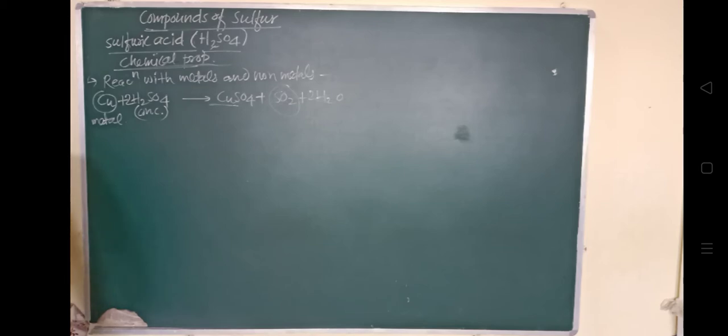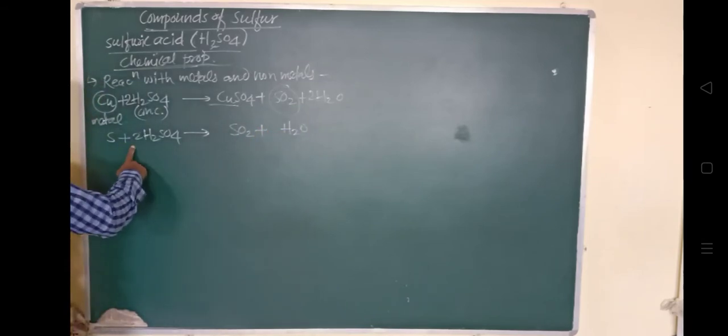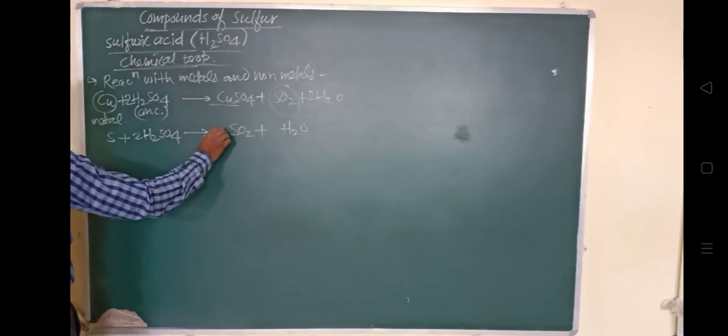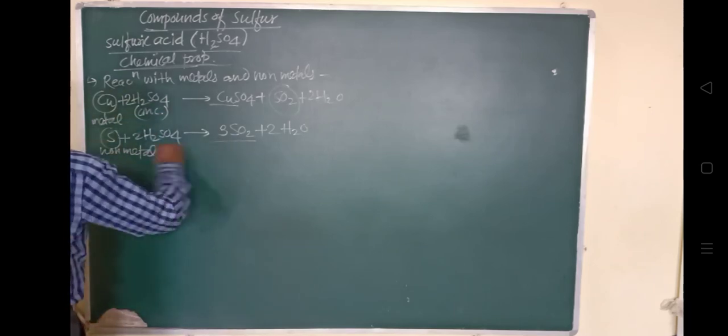Another case is when it reacts with non-metals. Sulfur is the non-metal. When it reacts with two H2SO4, it forms SO2, sulfur dioxide, and H2O. So sulfur gives 3SO2 and two H2O. It is balanced now. In this way, sulfur, which is a non-metal, reacts with it and the acid is reduced itself to sulfur dioxide and water.